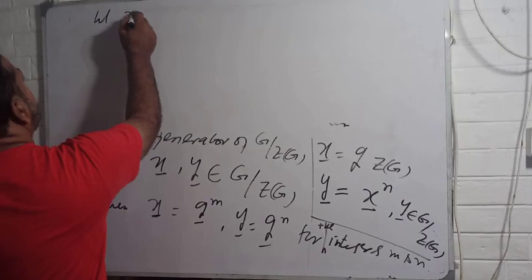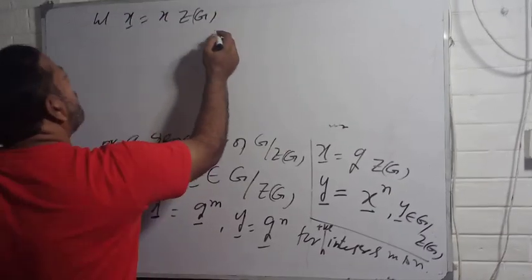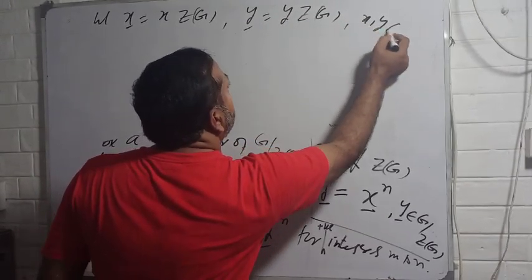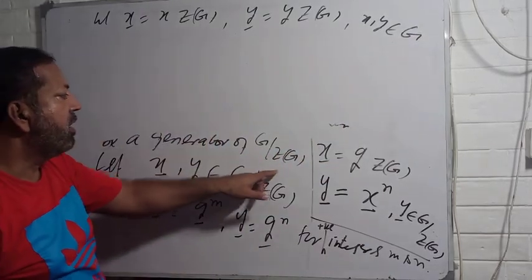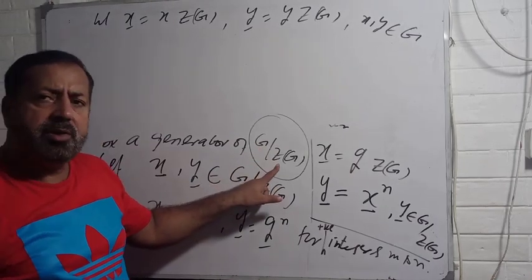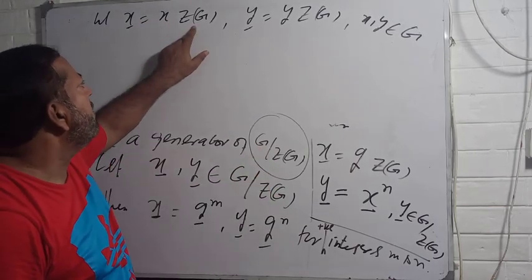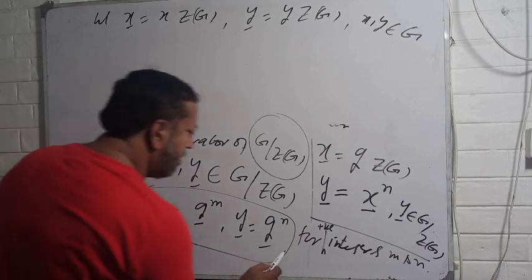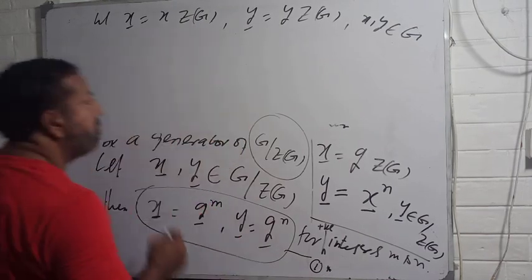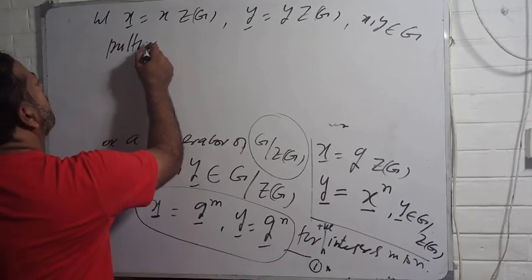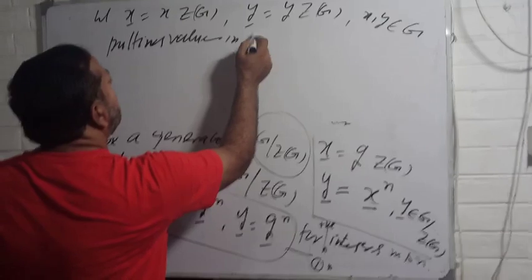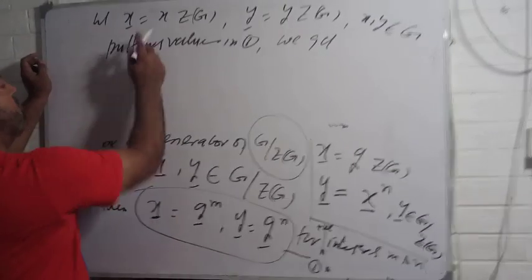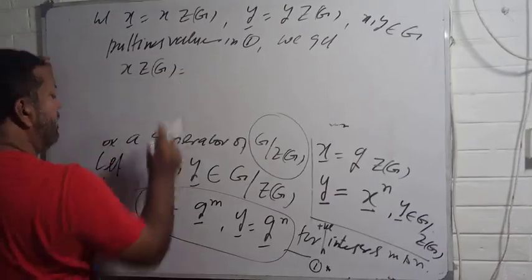So let x bar equal to x center of G and y bar equal to y center of G, where x, y belong to G. Of course, x bar and y bar are also elements of this group, G by center of G. So x bar must be equal to x center of G and y bar must be equal to y center of G. Putting values in here, say equation number 1, putting values in 1, we get x bar, which is equal to x center of G, would be equal to G power m.